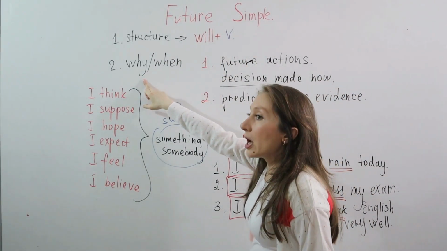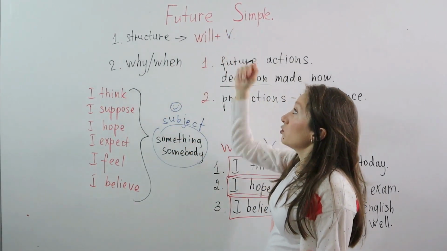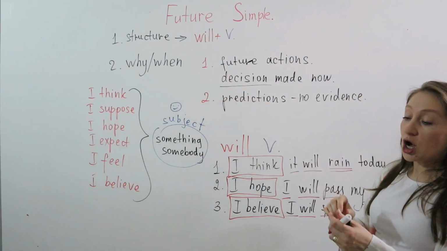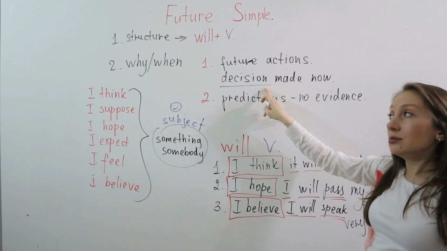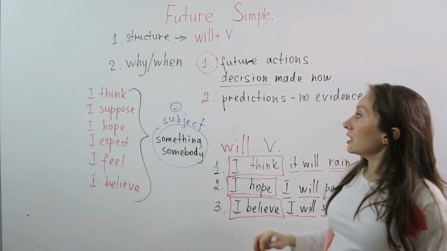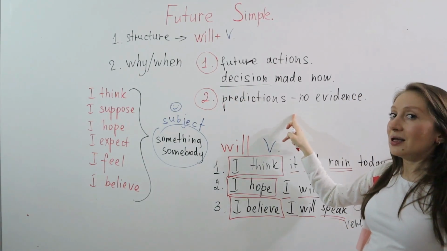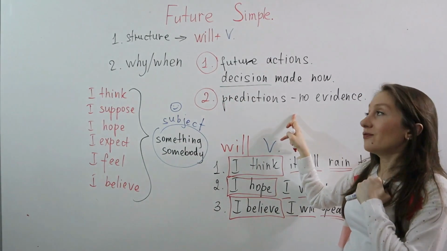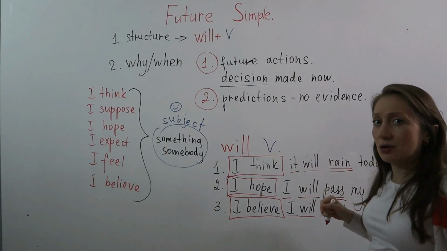Number 2, why should we use it? When should we use future simple? We use it when we talk about future actions, decision made now, number 1. And number 2, when we talk about predictions, about your opinion, your feeling. No evidence. It's like you think like that. Alright?